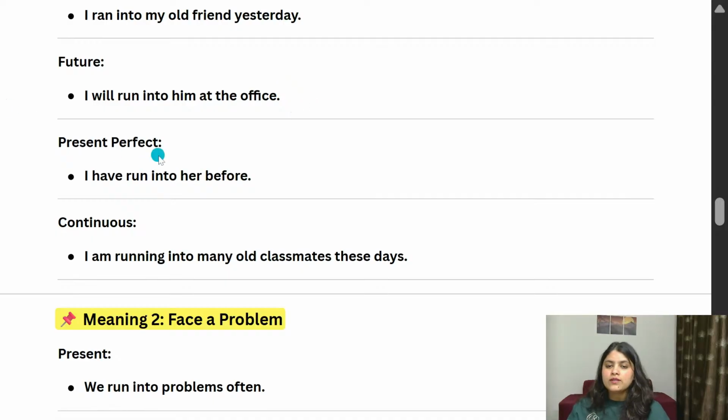Now, present perfect. Why are we adding present perfect in this lesson? So you can also practice verb form 3. Here you can see run into is the same. Verb 1 is run into. Verb form 2 is ran into. And verb form 3 again is run into. Okay.